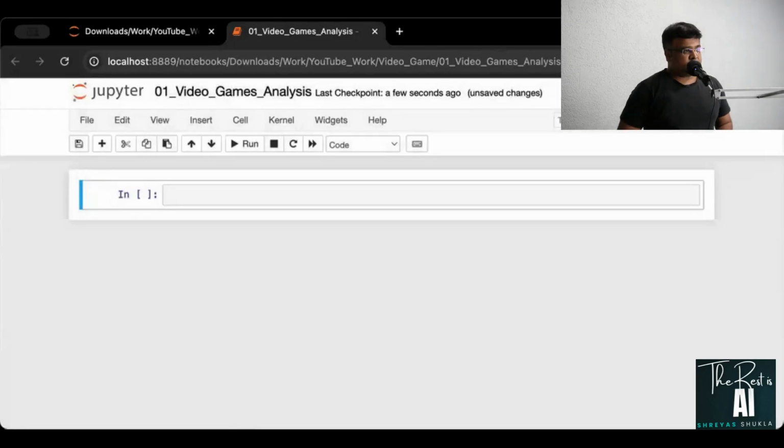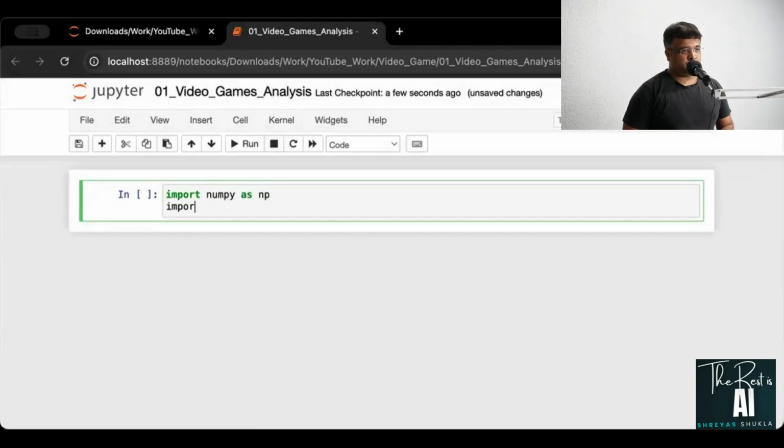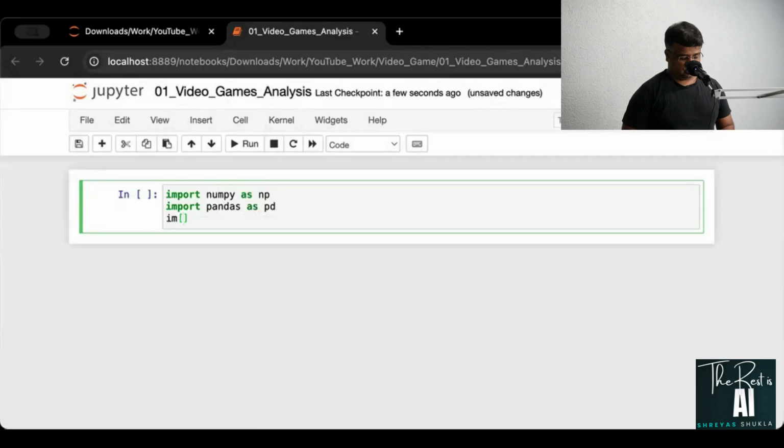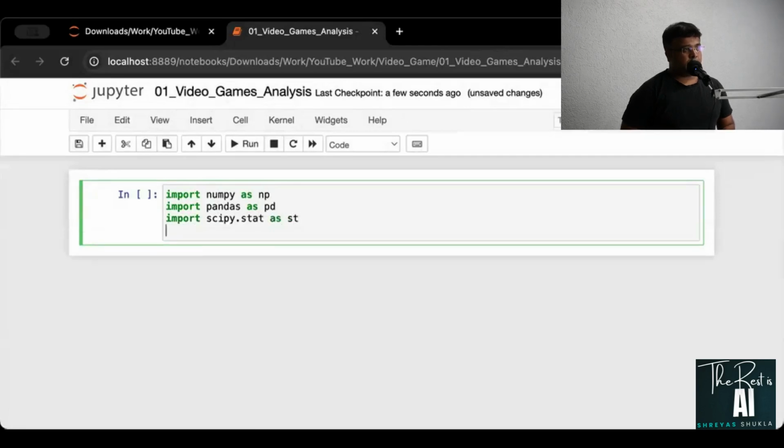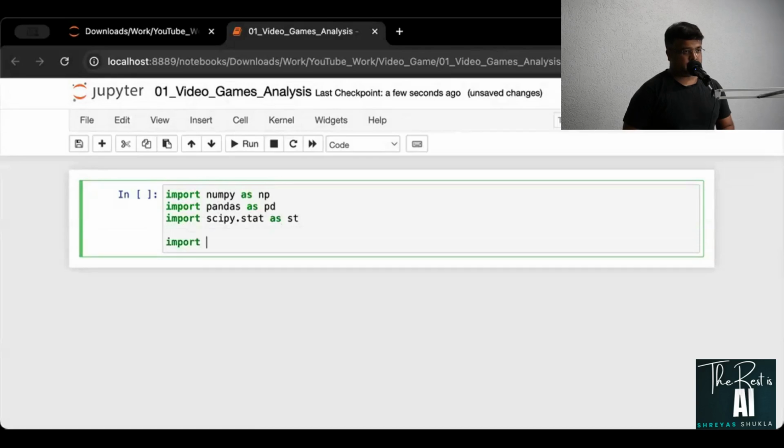All right. Right away, let us start with importing some of the libraries. I'm going to start with importing NumPy. I'll import Pandas. I'll import scipy.stats as st. I'll also import math.